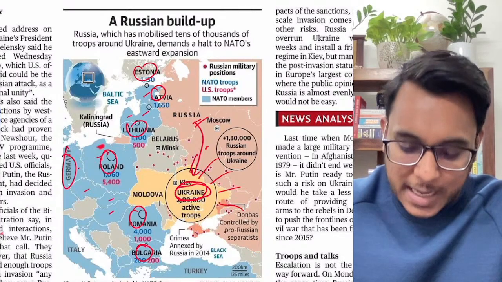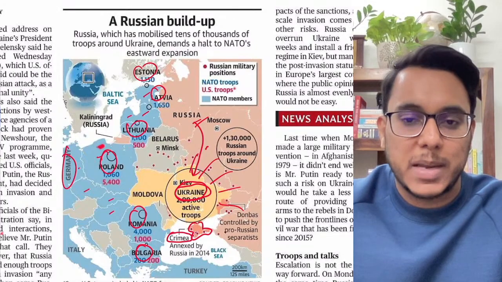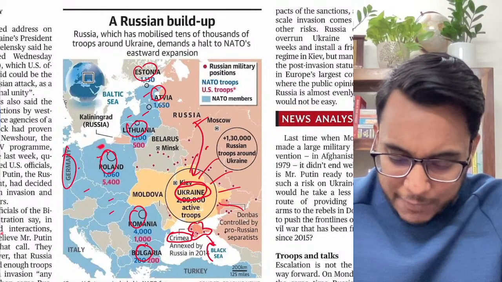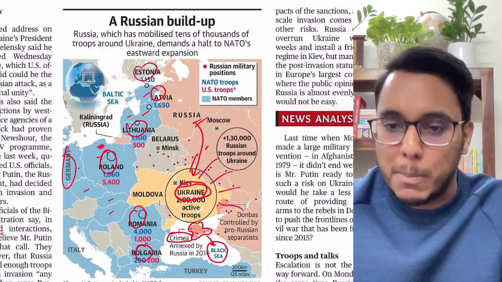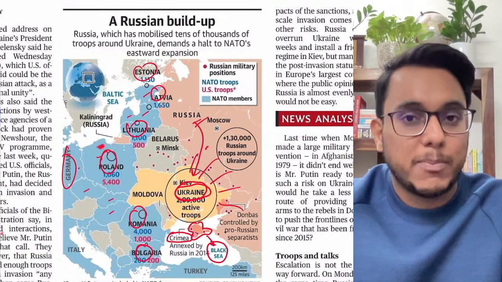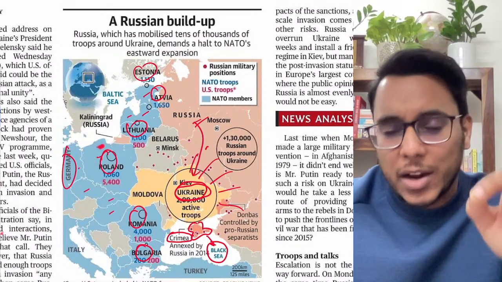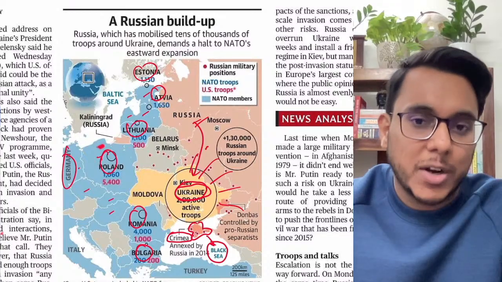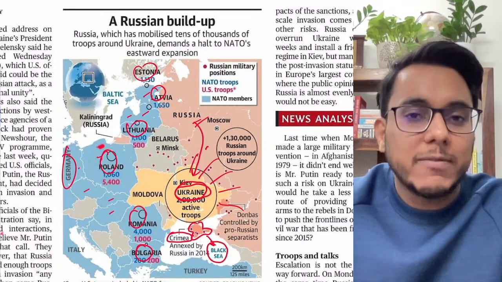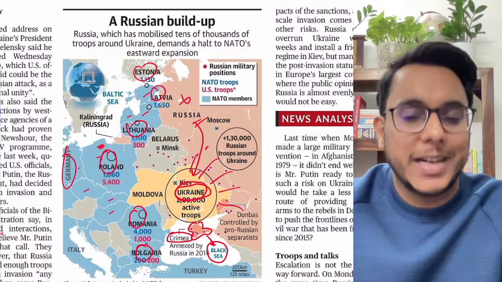Clear? Now guys, this particular region is Crimea. Crimea is a very important strategic location on the Black Sea, and the Black Sea provides water connectivity to Russia as well as to Ukraine. Now guys, Russia believes that Ukraine is a very strategic location. If Ukraine becomes more pro-West, if Ukraine becomes a member of NATO, what will happen? Russia's strategic interest will decline.